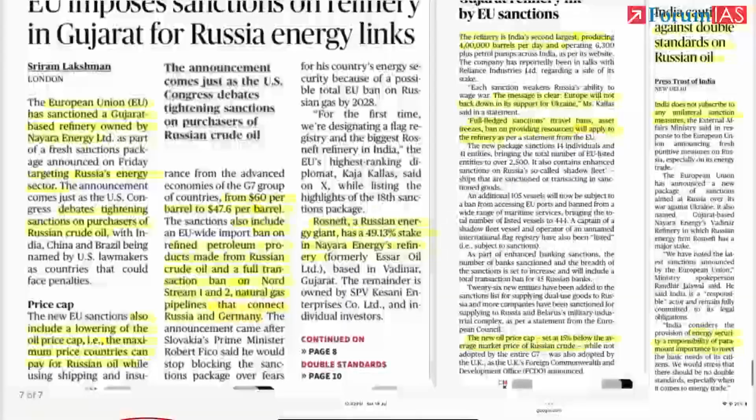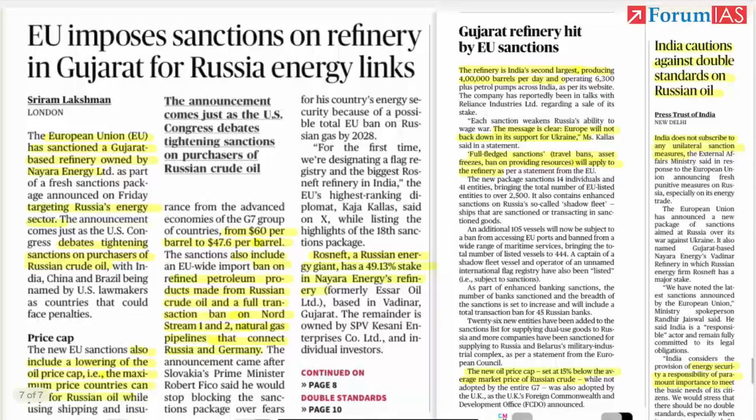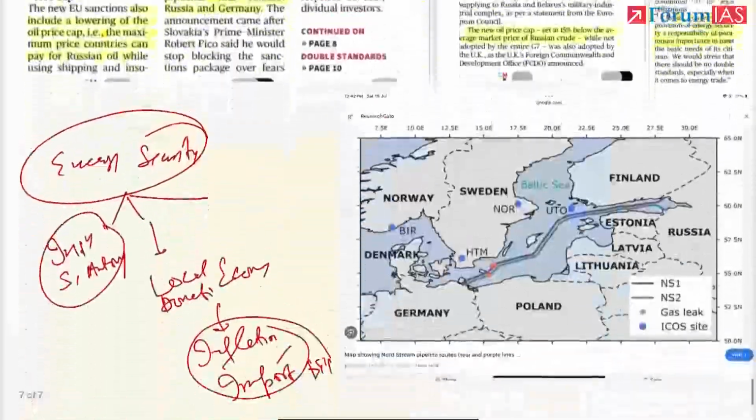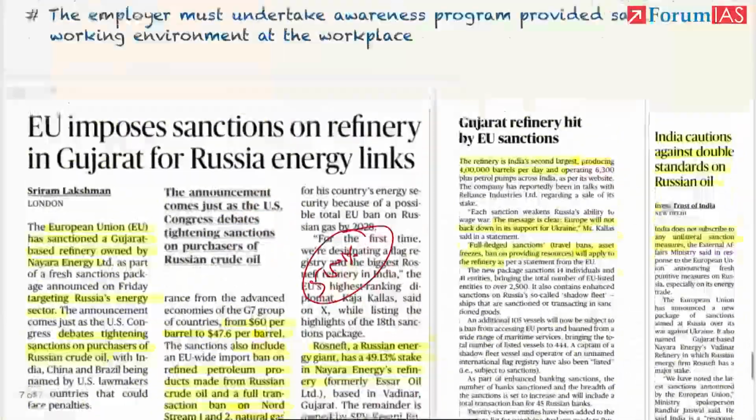Also, the US Senate is considering passing a bill to impose 500% tariffs on countries importing Russian oil. And the President is saying that we will impose secondary sanctions of 100% on those countries which import Russian oil. So this is about the news. We discussed yesterday in the newspaper the impacts of these steps on India's energy security.